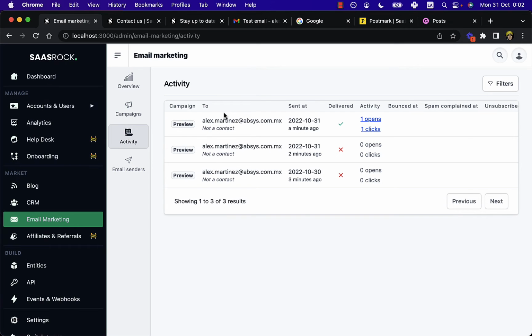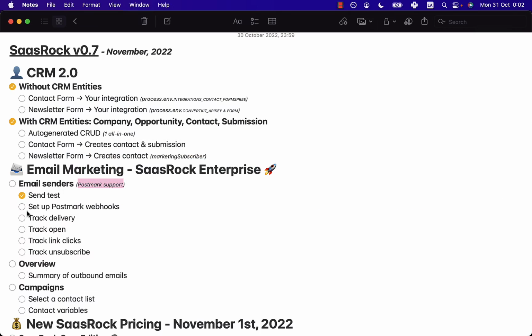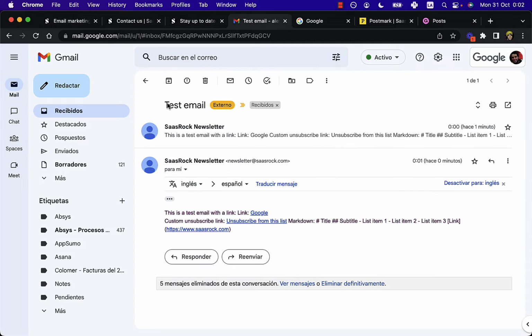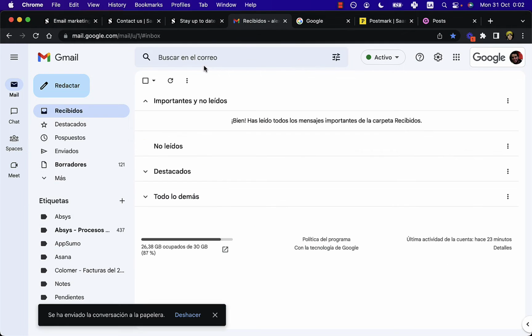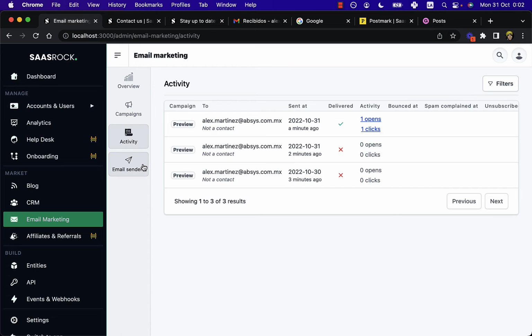So we have set up the Postmark webhooks, we have tracked the delivery, and we have tracked the open and the link clicks. Now let's try tracking subscriptions. So first, let me delete this email and send another one.